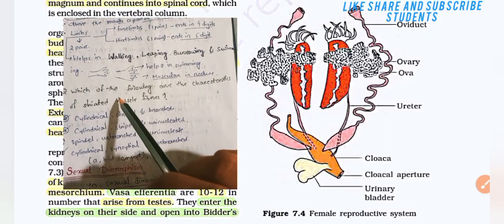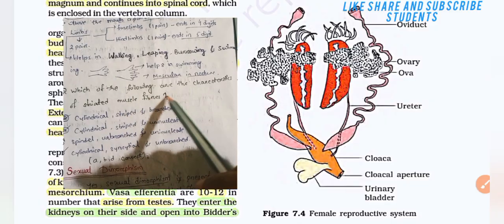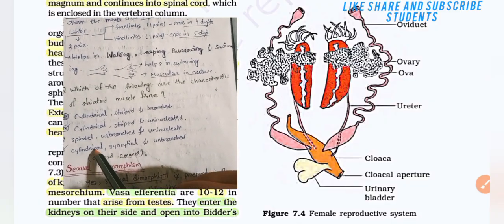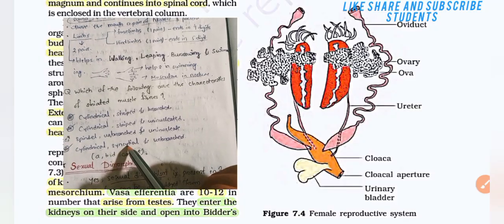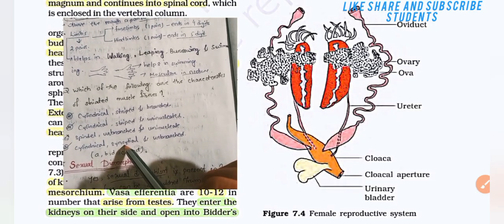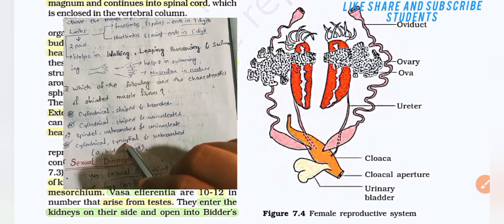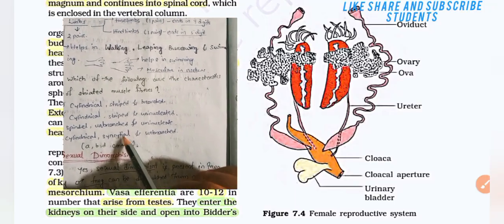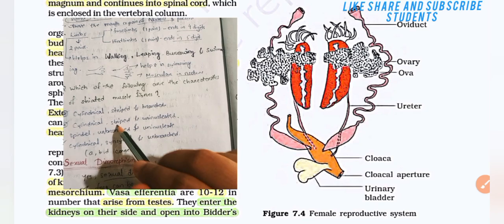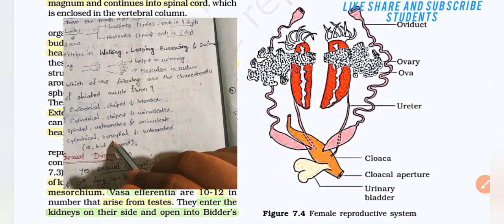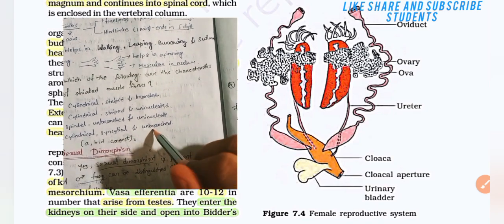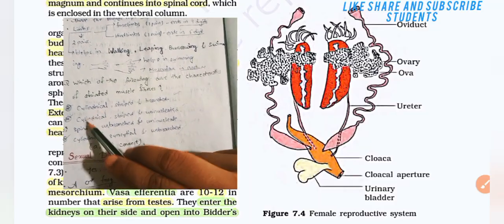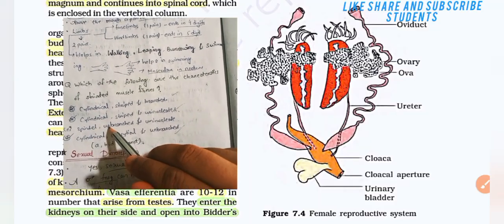Then here is a question. Which of the following are the characteristics of striated muscle? Striated muscle fibers are cylindrical, syncytial, cylindrical, striated, branched, cylindrical, striated, unnucleated, cylindrical, syncytial, and unbranched. Options A, B, and D are correct, but option C is incorrect.